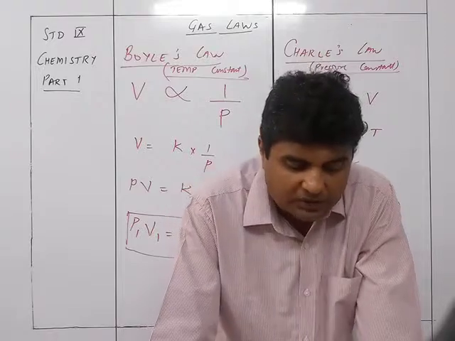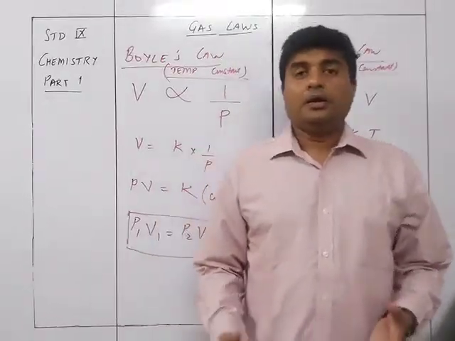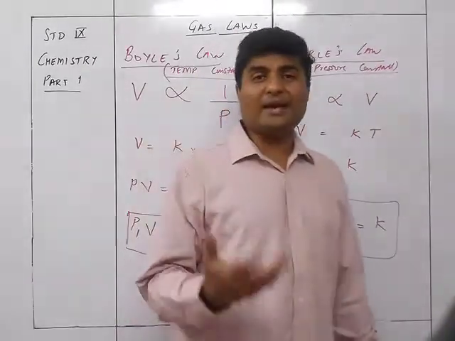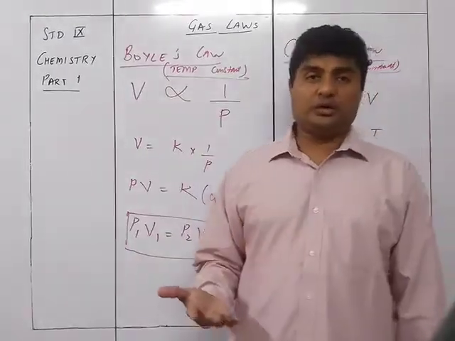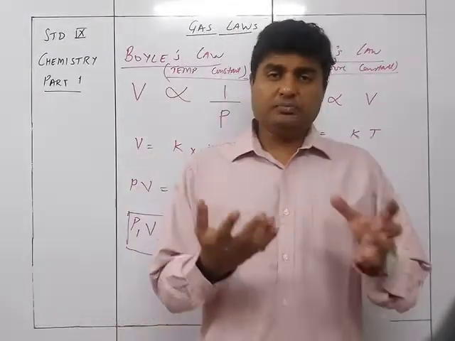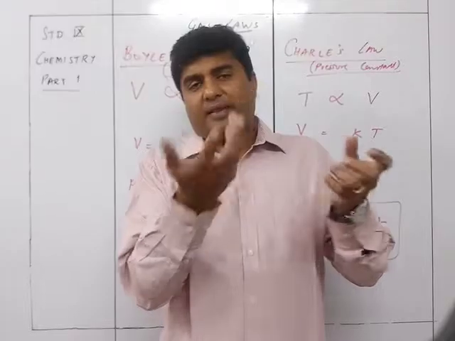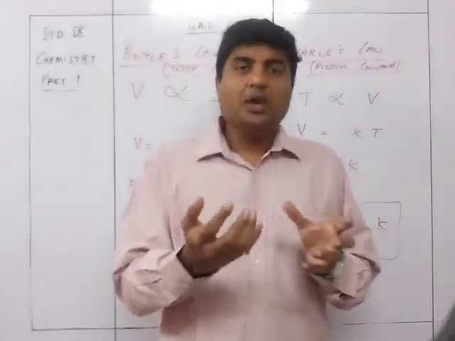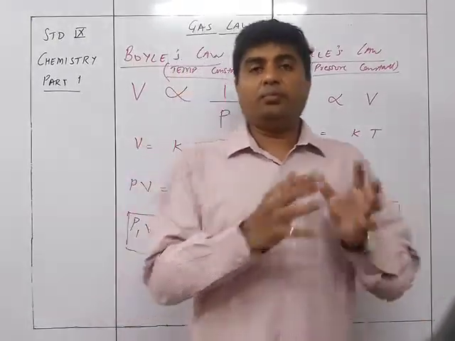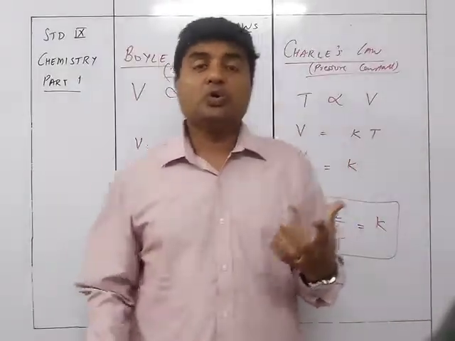In all practical situations, all the variables change together. What we have understood so far is this one when temperature is constant, and this one when pressure is constant. But in practical conditions, whenever there is a change in pressure, there will be a subsequent change in temperature. Why? Because it is not possible to keep the kinetic energy of the particles hitting the walls constant. Similarly, if I am heating it without building pressure, that is not possible, because the container cannot keep expanding at the same rate as the expansion of the gases. So accordingly, what will happen?